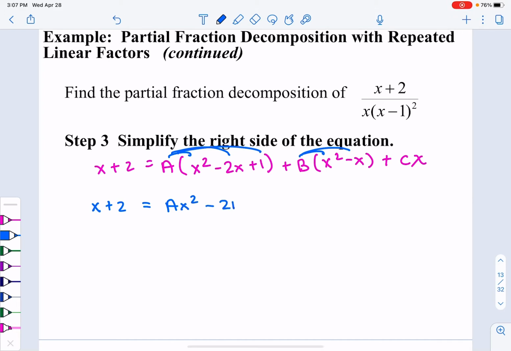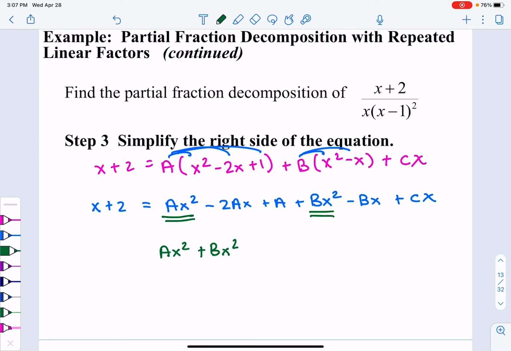It's kind of a 2ax plus 1 times a is a. Multiply out that b, we're going to have a bx squared and a minus abx. And then we have that plus cx. And now we have to organize some things. The highest power that we have is x squared. I have an ax squared plus a bx squared, kind of putting those like terms together.